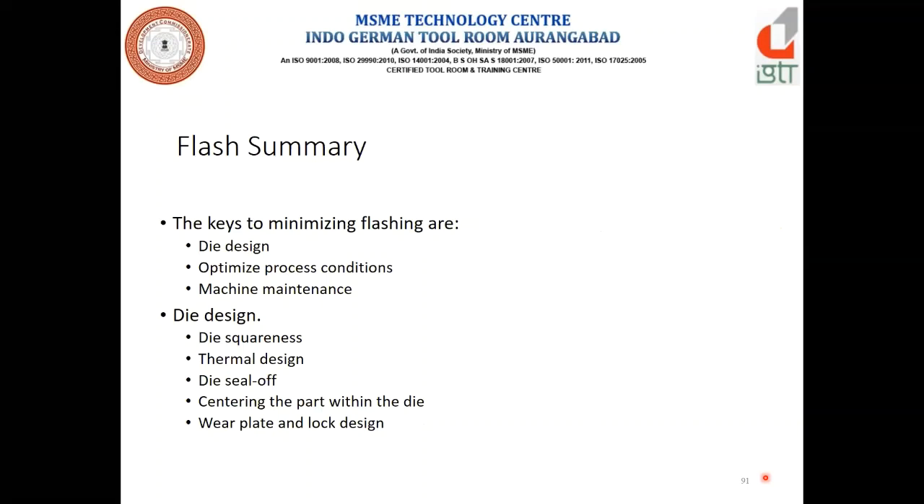Means, what we can say, die, if the machine selected we have is a 660, then on that machine we can't put a smaller die. Because of that also the flashing happens.